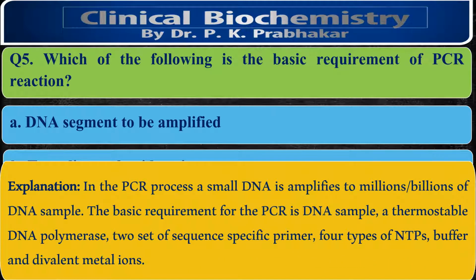Other than this one, there are requirements of some other components also we are going to require. So overall requirement will be: we require DNA samples, we require two specific primers, we require a thermostable DNA polymerase, we require 4 different types of nucleotide triphosphates, we require buffer to provide the proper environment for the reactions, and we require divalent metal ions. Most commonly we are going to use manganese and magnesium, and if it is not available, then we can use potassium also. So these are the requirements for the PCR.